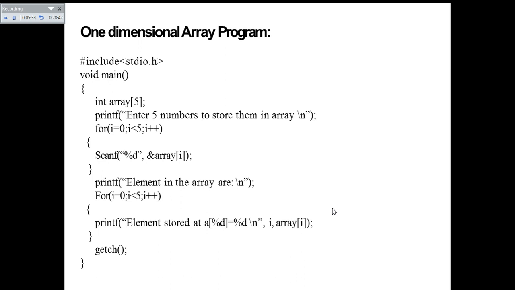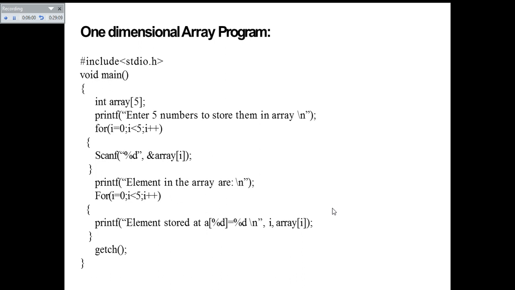And using the getch function you can expect the values that were entered by the user to also be displayed on the output, along with the output on the monitor. So whatever values you have entered when being asked to enter, all five values will be entered with the for loop, and those values will be visible if you use getch, otherwise they won't be visible along with the output.